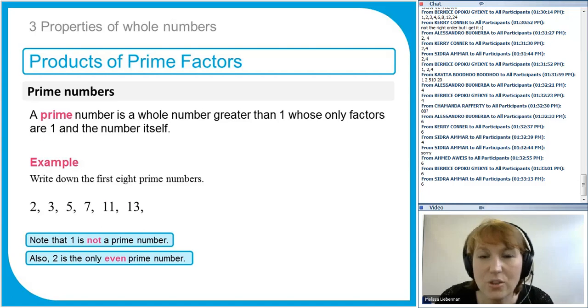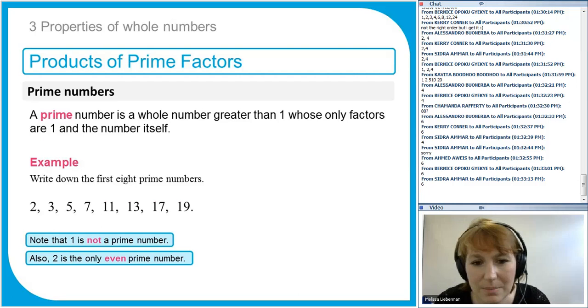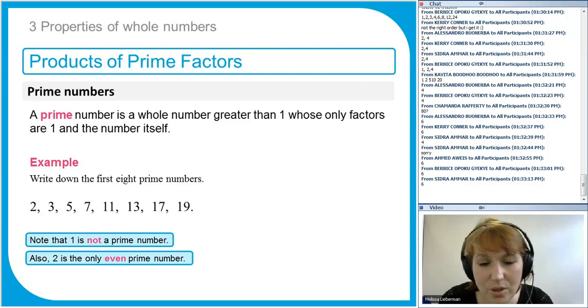15 is not prime because it's divisible by 3 and 5. 17. How about 19? Yes. No numbers divide into 19 except 19 and 1. So these are the first 8 prime numbers. Try to learn them and be familiar with them. I would even learn 23 and 29 because, especially when you're writing numbers as products of prime factors, you need to know the prime numbers.